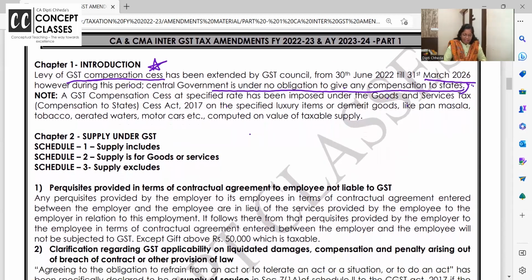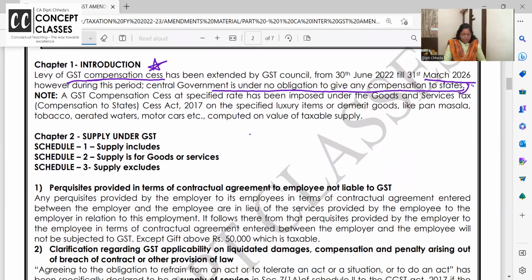Chalo. So any doubt in the first chapter? Compensation, GST compensation says it will still be collected and no benefit now onwards will be shared to the state government.